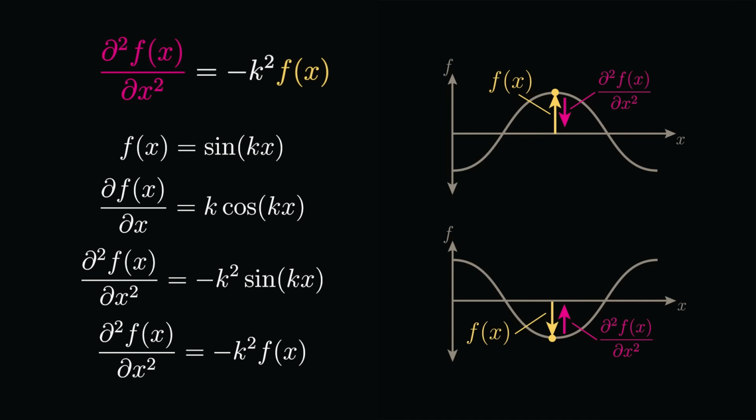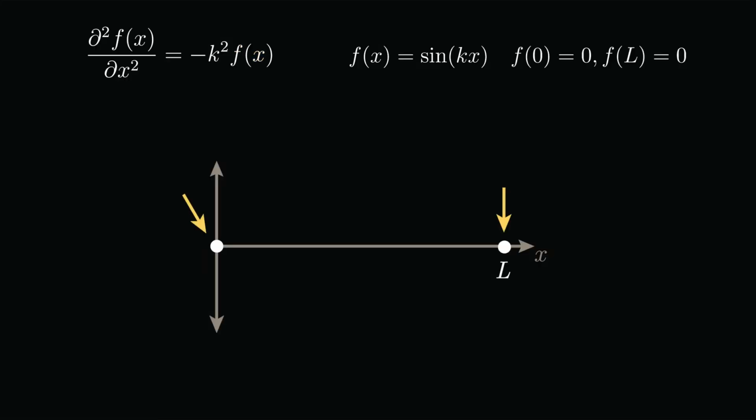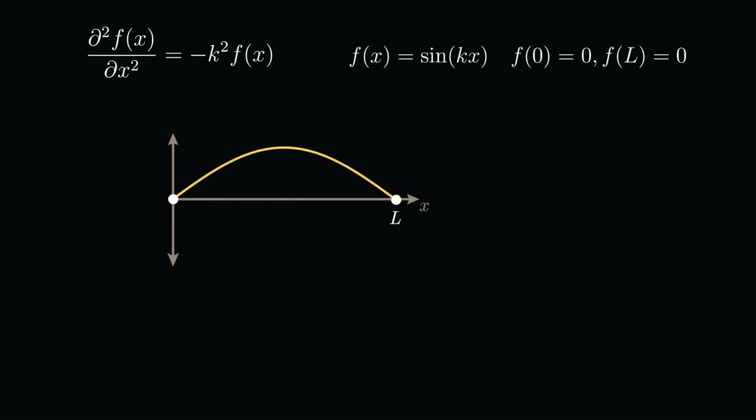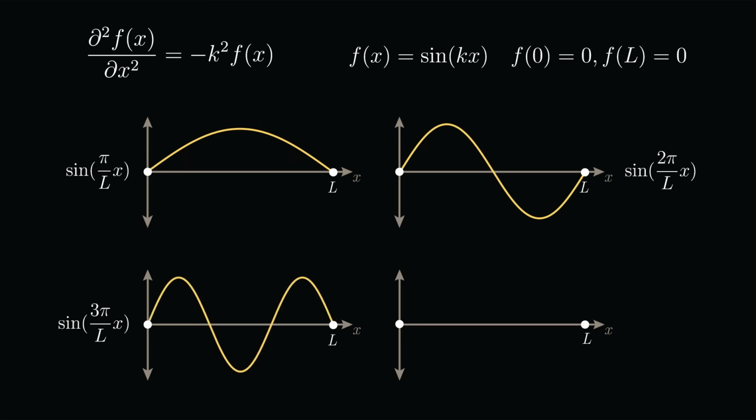Both sine and cosine have this property. The second derivative of sine of kx is equal to minus k squared times the original function sine of kx, exactly satisfying our differential equation. Importantly for Schrödinger, when we fix the ends of our string, setting f equal to 0 at x equals 0 and x equals L, the length of our string, only very specific values for the constant k will work. Visually, this just means that we can fit half of a sine wave between the fixed ends of our string, or a whole sine wave or a sine wave and a half, and so on, but nothing in between.